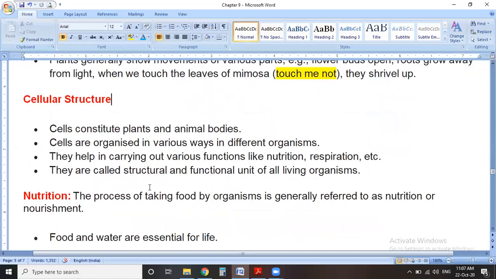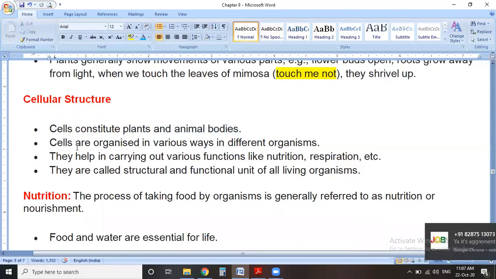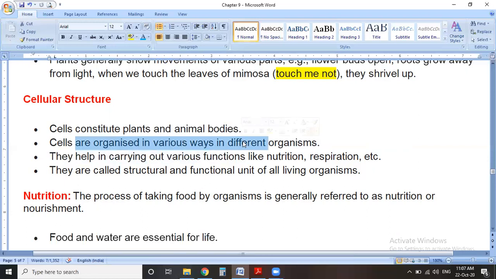Cellular structure. Let's come to the next point. We know that every living thing is made up of cells. The cell is a structural and functional unit. Cells constitute the plant and animal bodies. These cells are organized in various ways in different organisms. The cells of different organs do different functions.